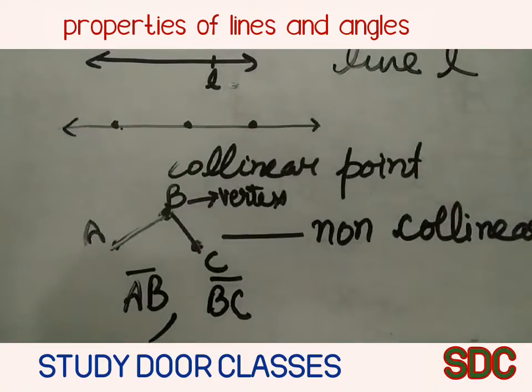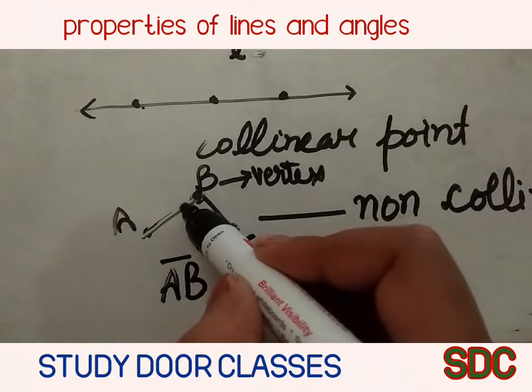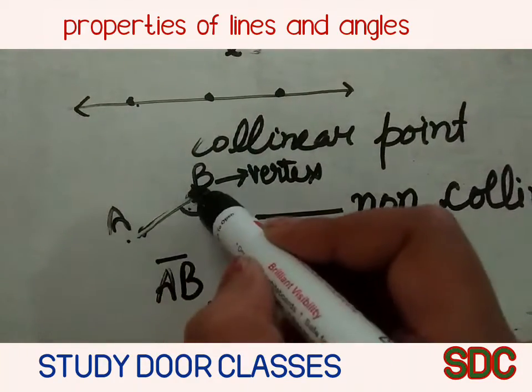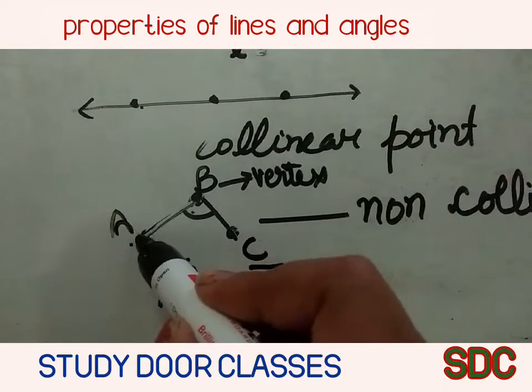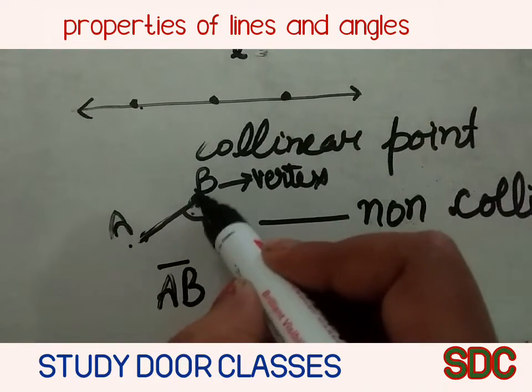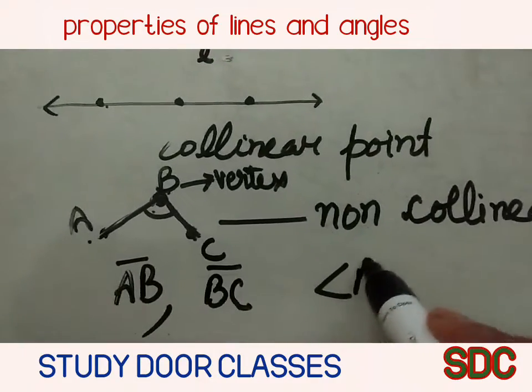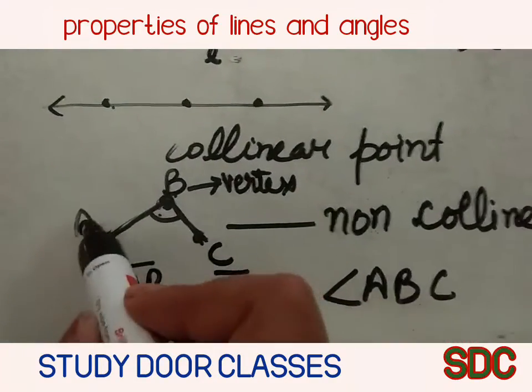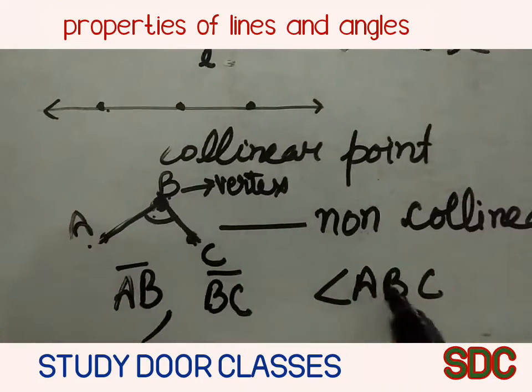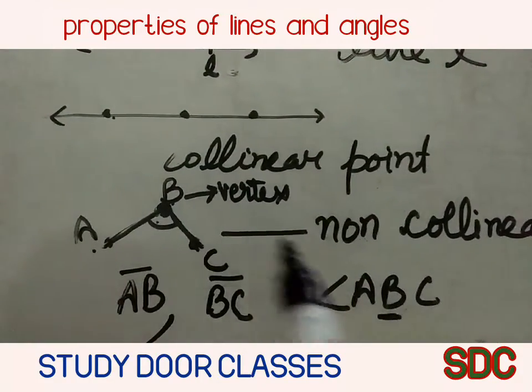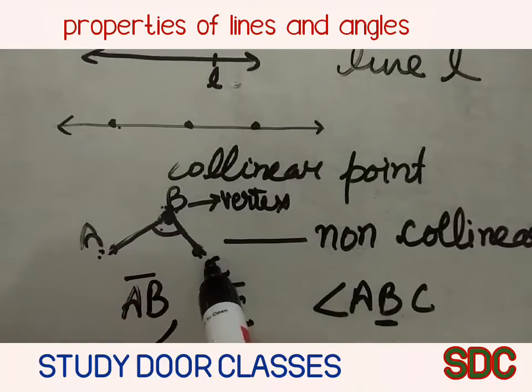So here we can make an angle ABC. We can say if two lines join at one point, then it makes an angle, and we denote it angle ABC. Starting to end, the common point will be in the middle of the angle. You can say CBA or ABC.